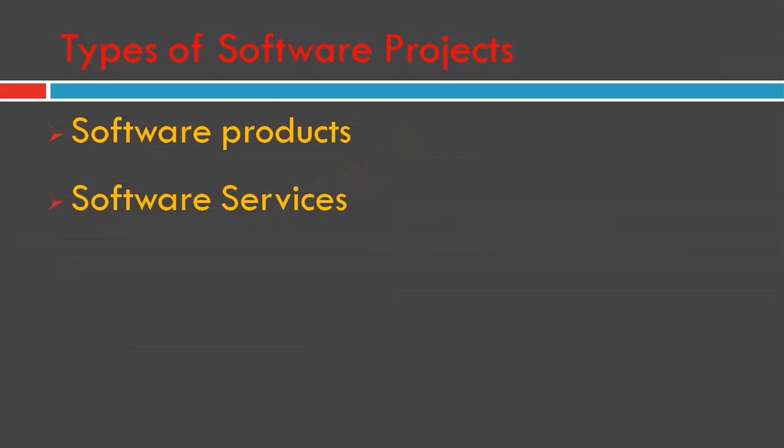So here a software service usually involves either development of customized software or development of some specific part of the software in an outsourced mode.